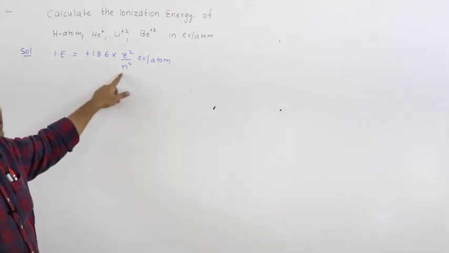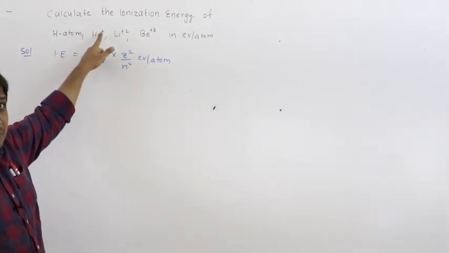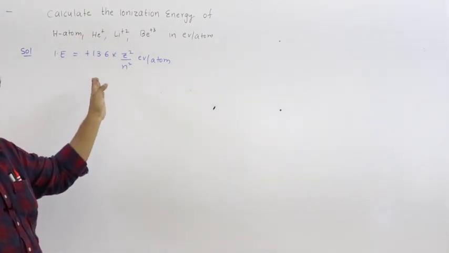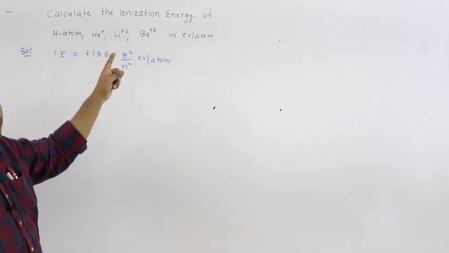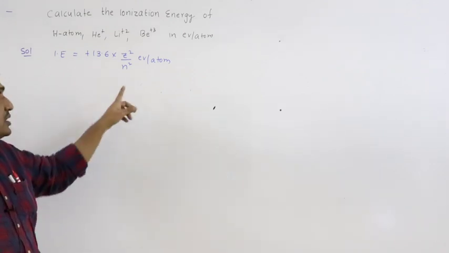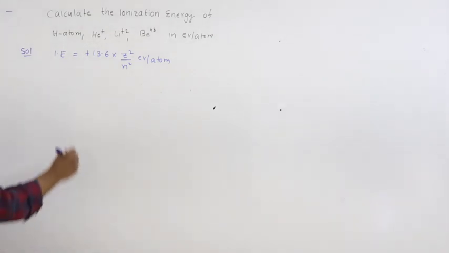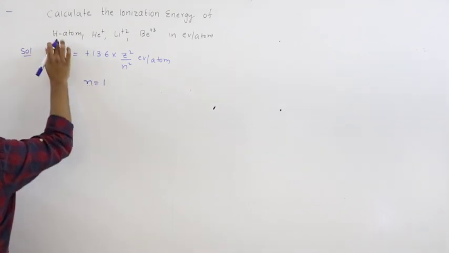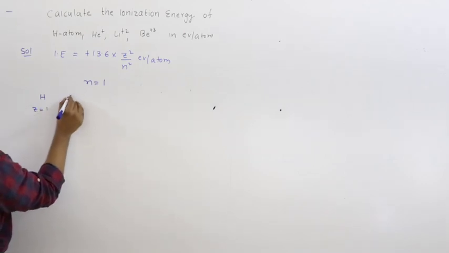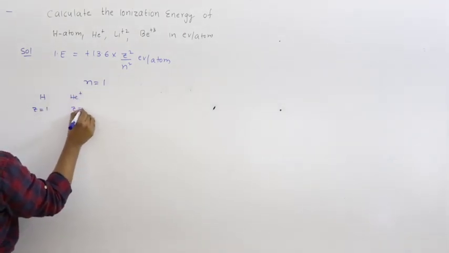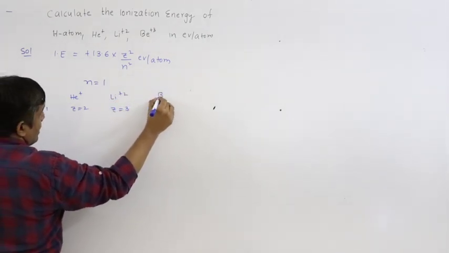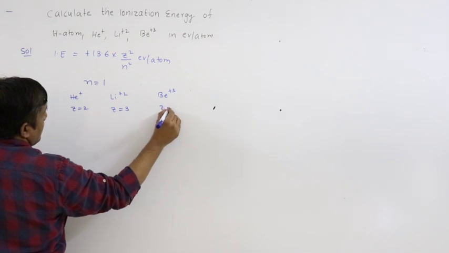So n equals 1 is the same for hydrogen atom, 1s1, He plus, 1 electron, Li plus 2: lithium has 3 electrons, Li plus 2 has only 1 electron; Be has 4 electrons, Be plus 3 has only 1 electron. So that 1 electron is present in the first energy level. So n equals 1 for all of these, but Z value is different. Hydrogen Z value is 1, He plus Z value is 2, Li plus 2 Z value is 3, beryllium plus 3 Z value is 4.